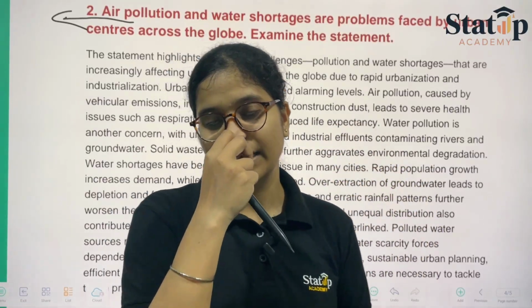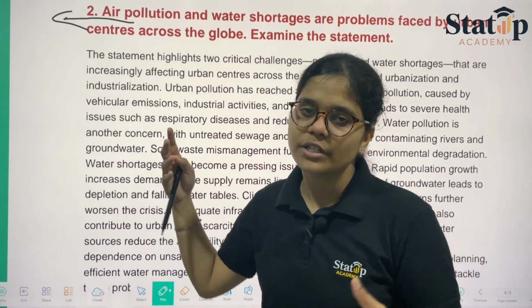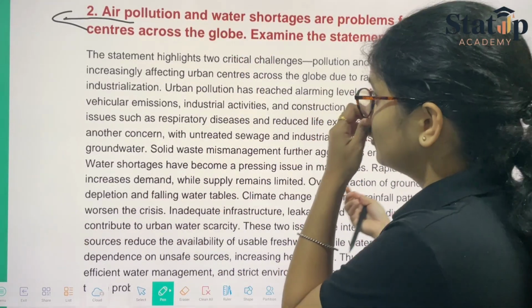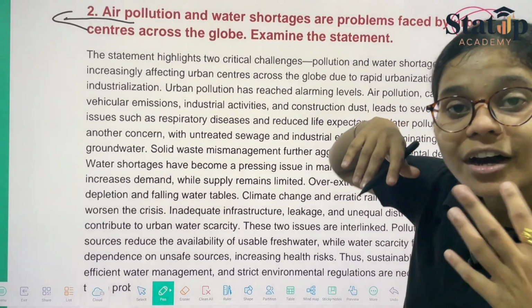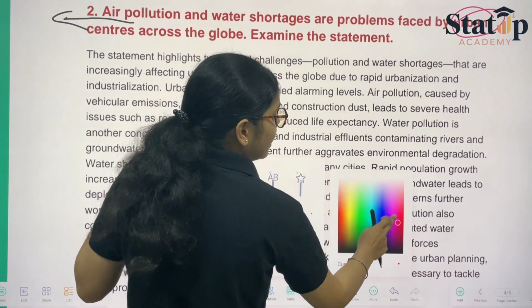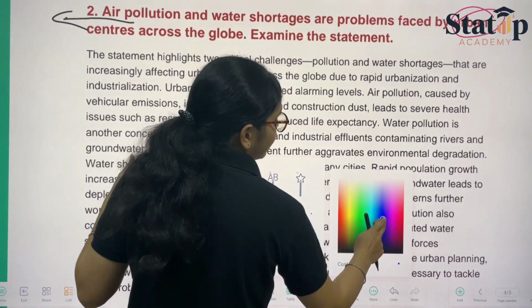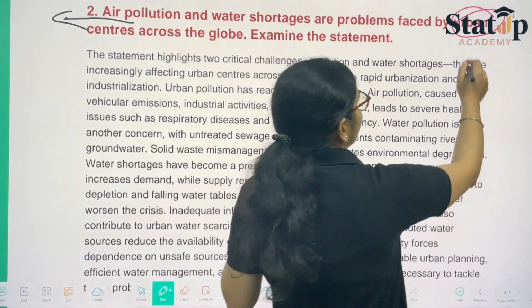So that is the basic thing. This is how air pollution could be mentioned. And water shortages, again, we have already discussed. So they are asking why these problems are only faced by the people living in urban areas, and why not other people like rural people? Why are they not facing them? They are facing them, but the majority is being faced by the urban population.